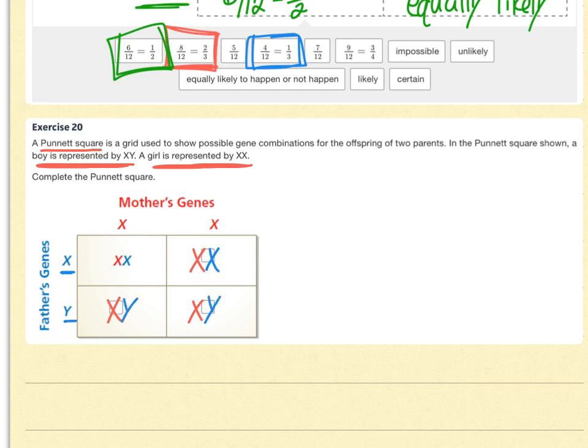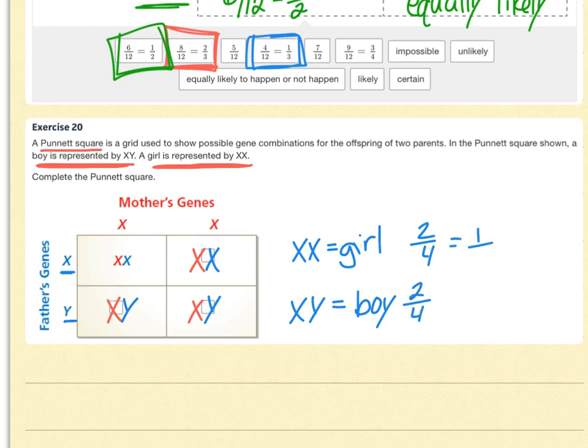And so if you're XX, you're a girl, and you have a 2/4 chance of being a girl. And if you're XY, you're a boy, and you have a 2/4 chance of being born a boy. And of course, both these fractions reduce to 1/2, which is why half of the population, or in fact, if you look at the world population, it's incredible how accurate this gets.